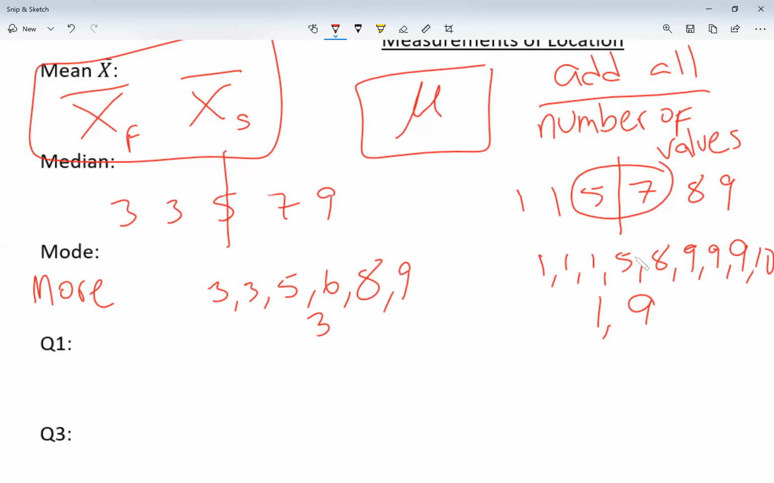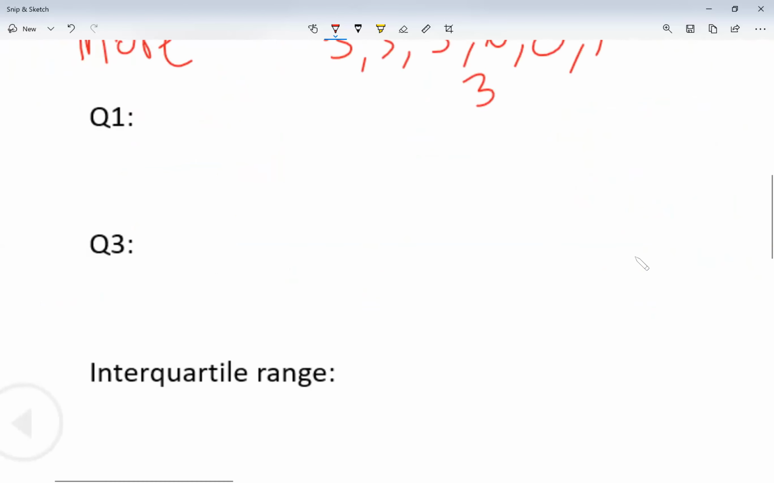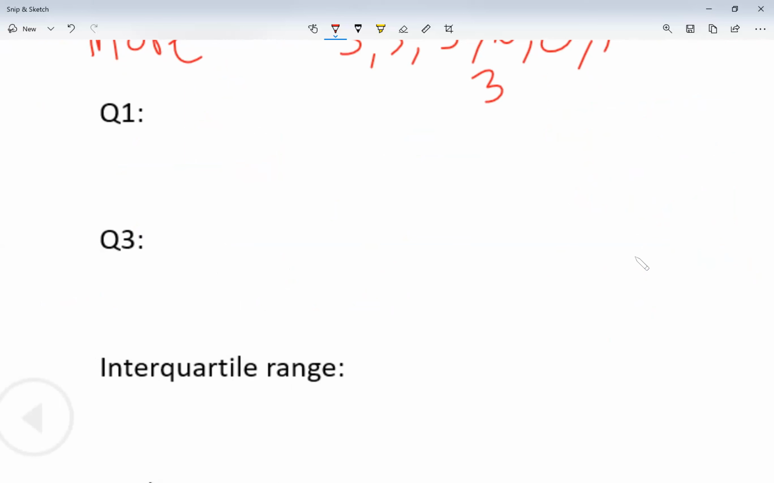Now, quartiles, we're going to move into Q1 and Q3. We're going to call those quartile 1 and quartile 3.